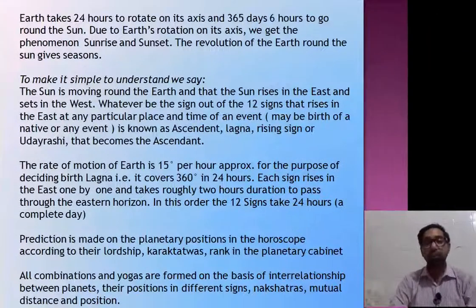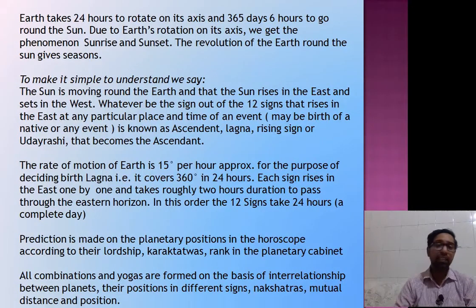Earth takes 24 hours to rotate on its axis and 365 days 6 hours to go around the sun. Due to Earth's rotation on its axis, we get sunrise and sunset. The revolution of the Earth around the sun gives seasons. Now to make it very simple to understand, I am saying the sun is moving around the Earth, and the sun rises in the east and sets in the west.